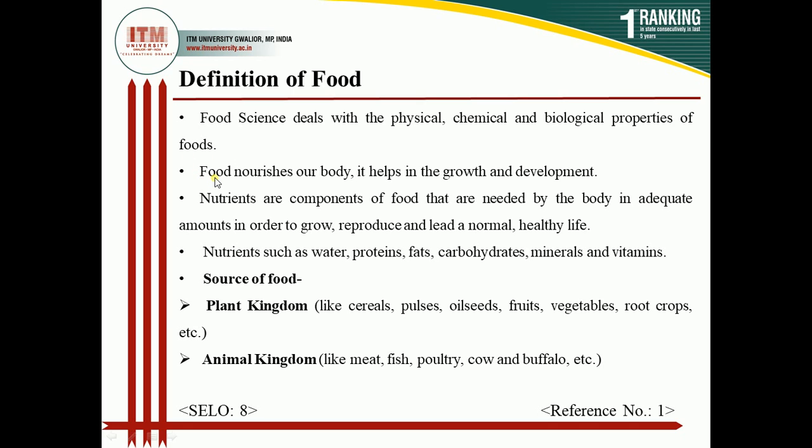Next is the food. Food is that which nourishes our body. Whatever we eat and drink, that all comes under food, and it helps in the growth and the development of our body. So it's very important to take a perfect amount of food.